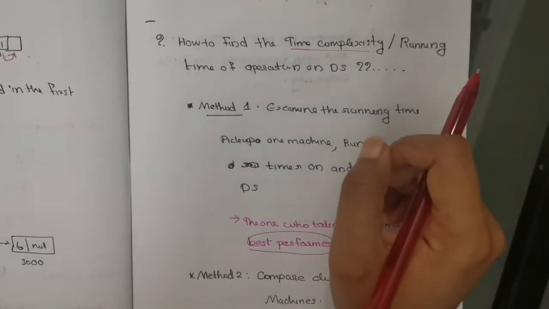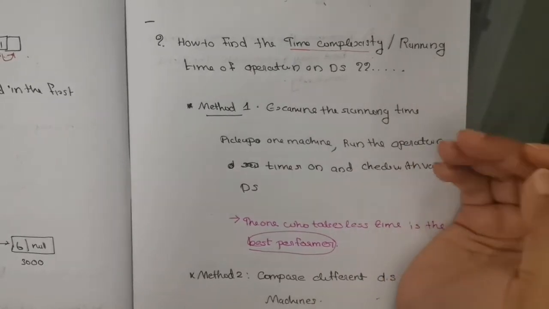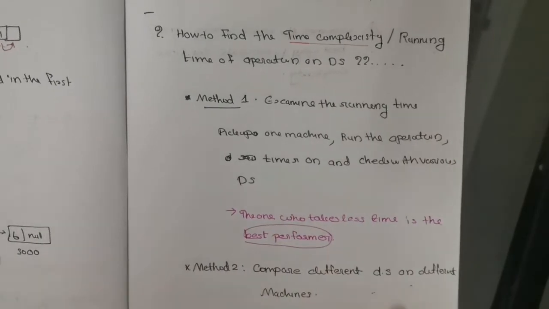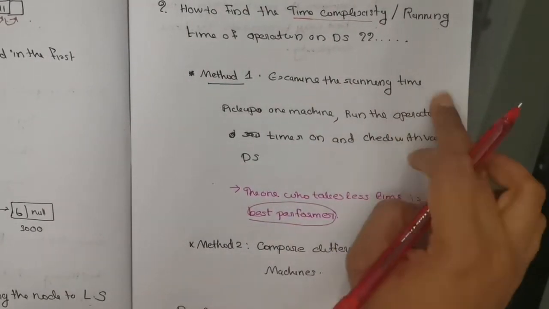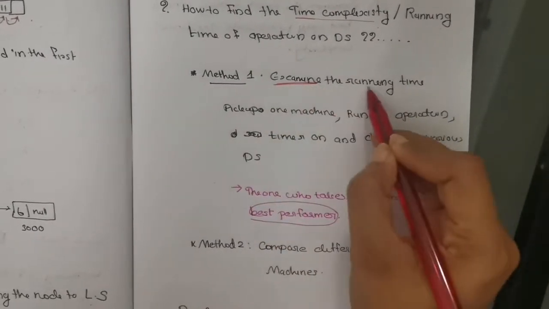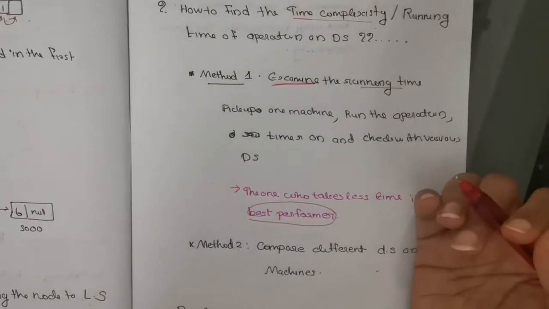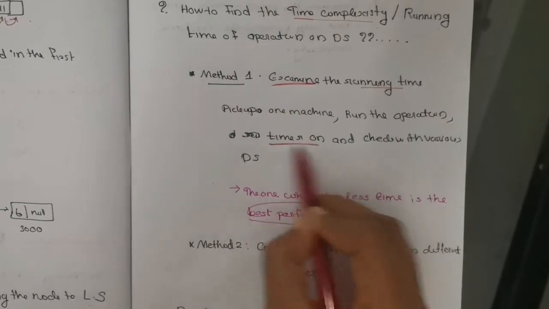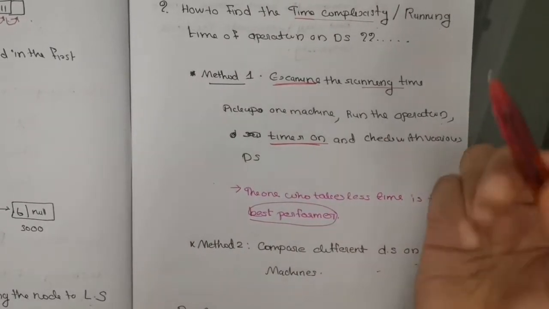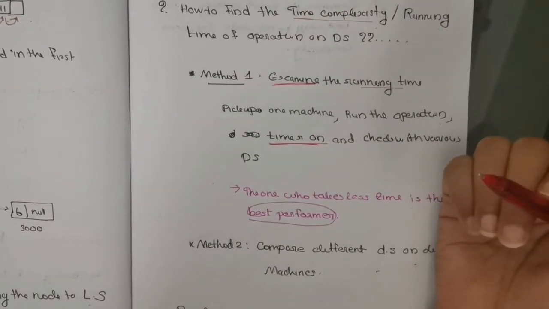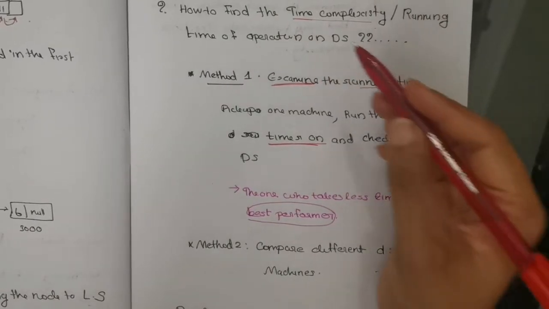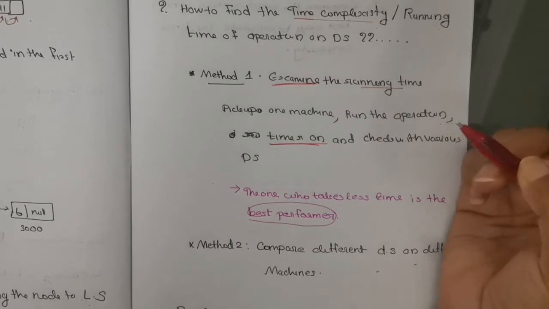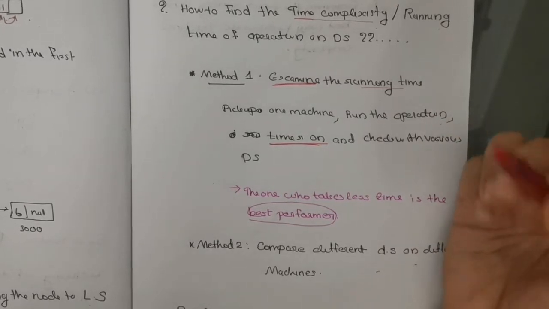There are some methods available, which you may already know. I'm just discussing them. The first one is to examine the running time. How do we examine the running time? First pick a machine. Run the data structure operation with the timer on. If we pick a laptop and turn the timer on, then run the operation and check the time for various data structures.